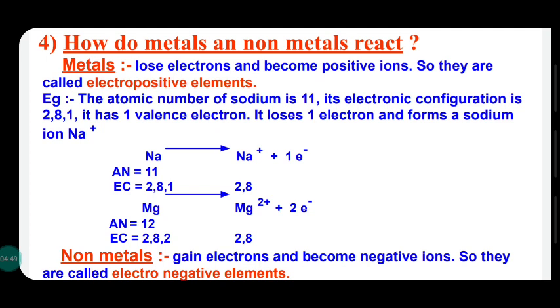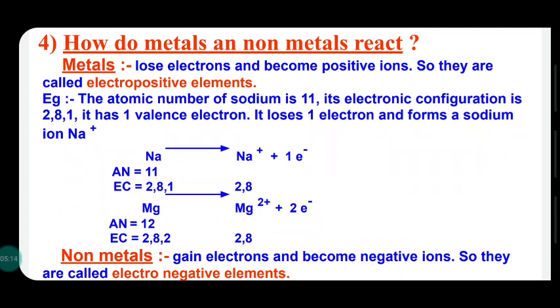In the case of sodium and chlorine, we discussed sodium 2,8,1 and chlorine 2,8,7. If sodium loses the outer 1 electron, what is the electronic configuration after the release? 2,8.